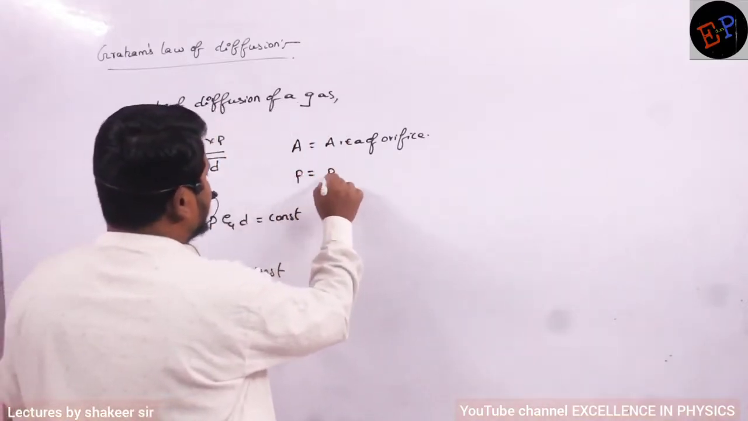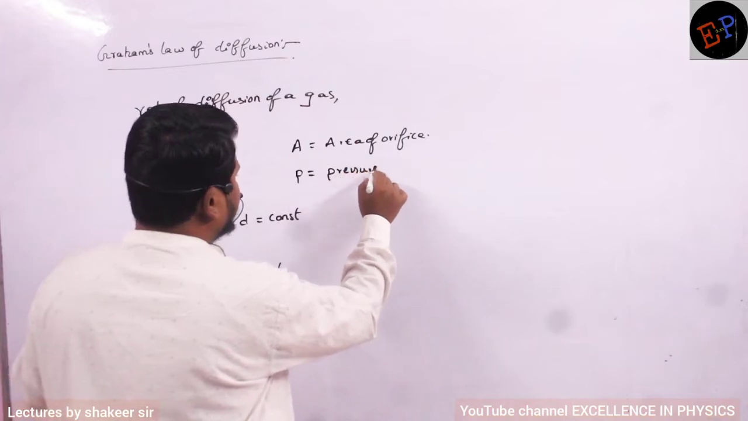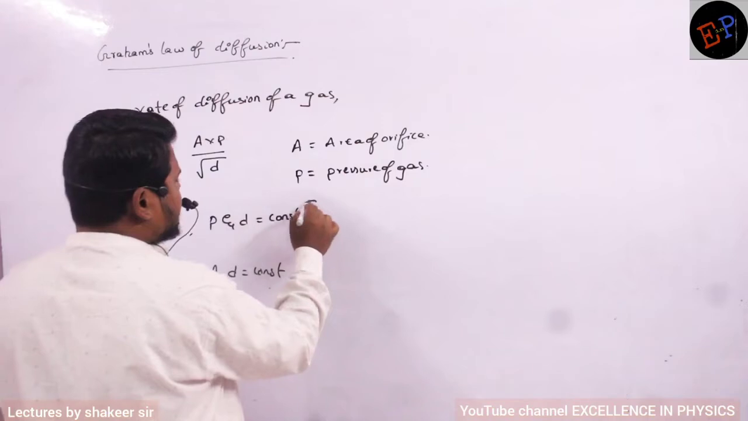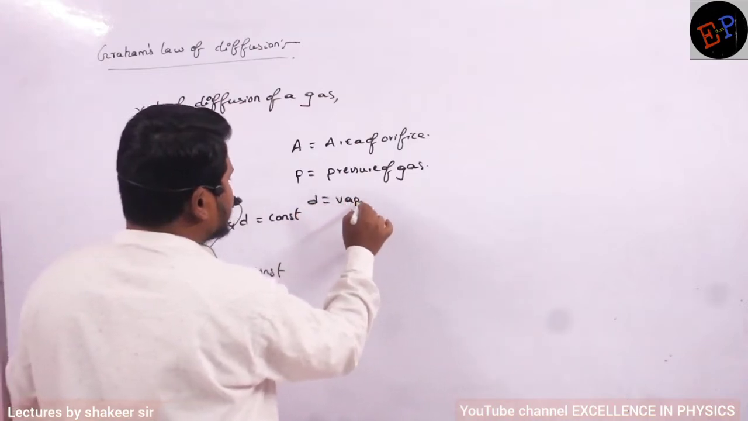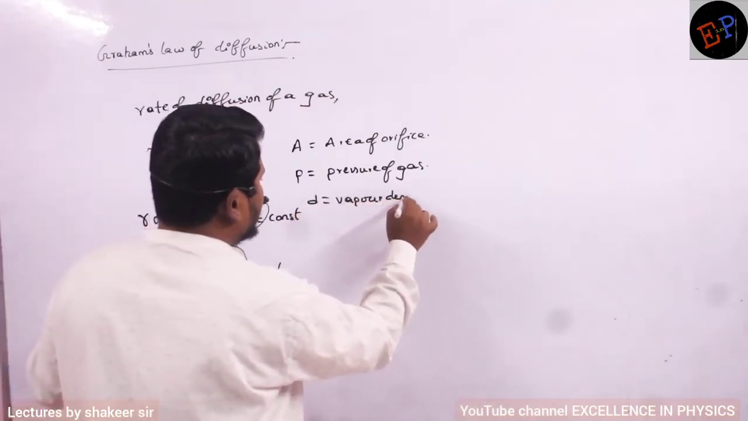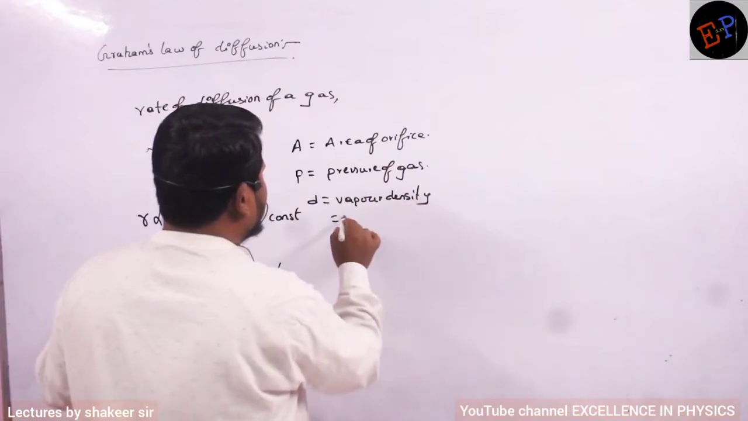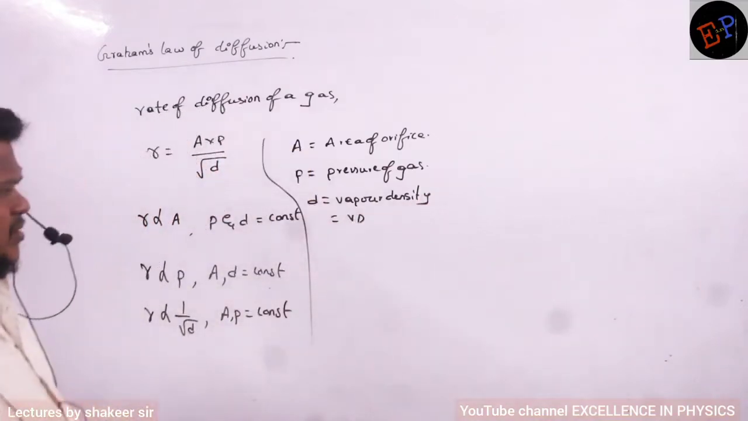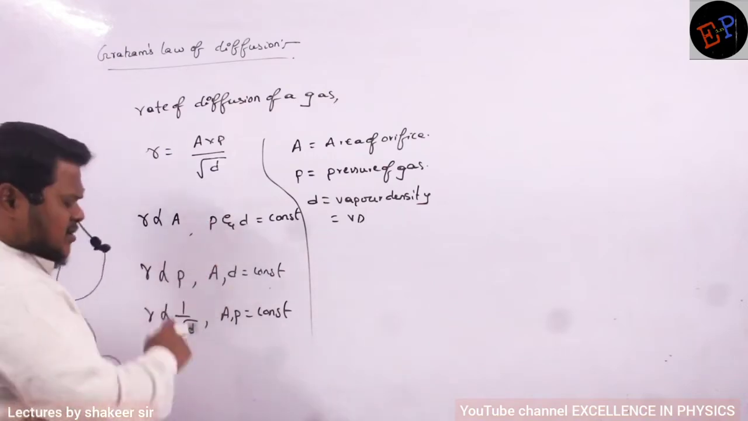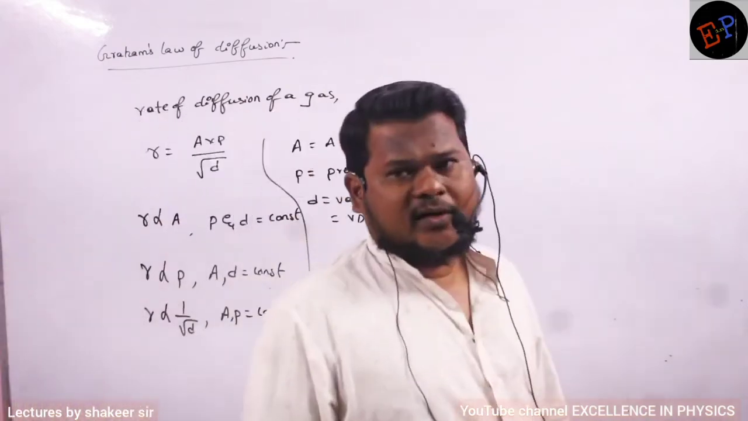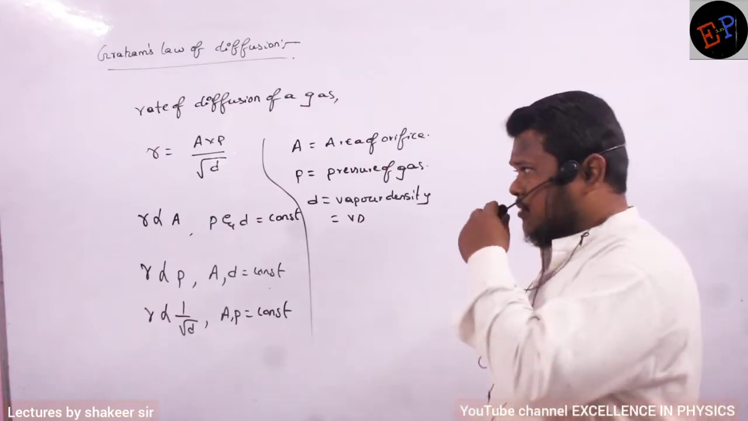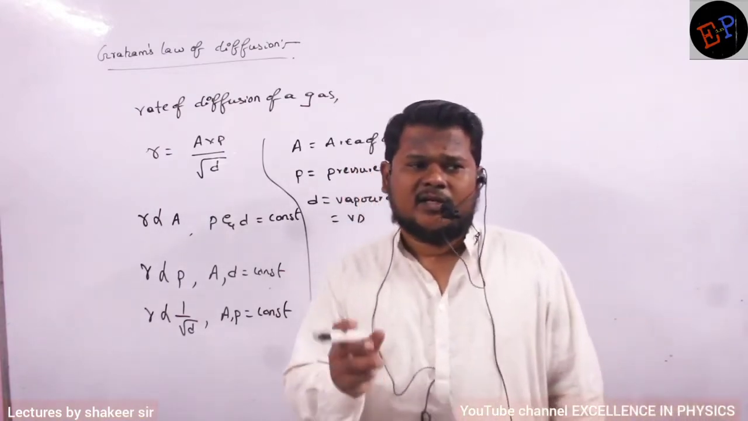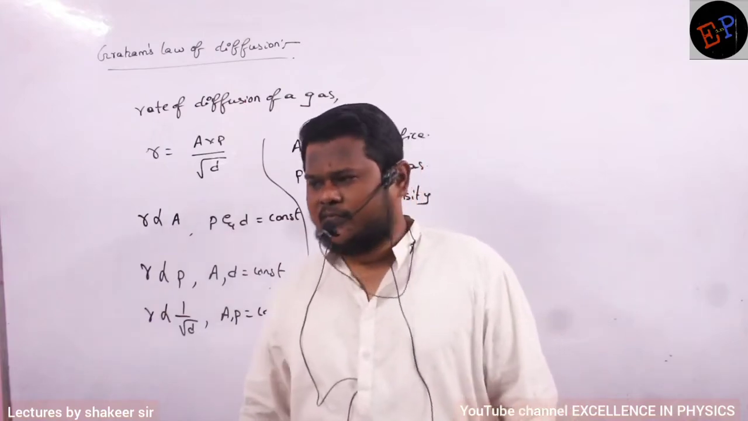What is P? P is called the pressure of the gas. And D is called the vapor density of the gas. Or you can write it as V into D also, vapor density of the gas. Are you able to understand? So these are the three conditions on which the rate of diffusion of a gas depends. Rate of diffusion means how much gas is diffused per second. That is called the rate of diffusion.